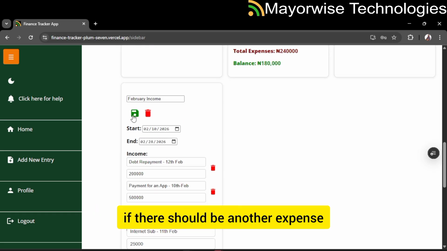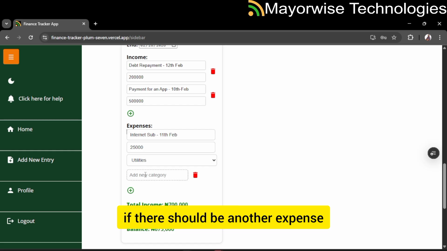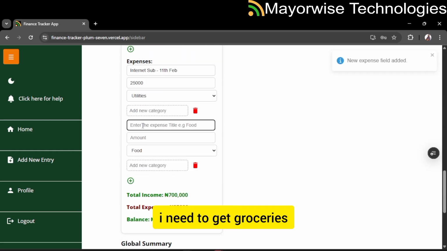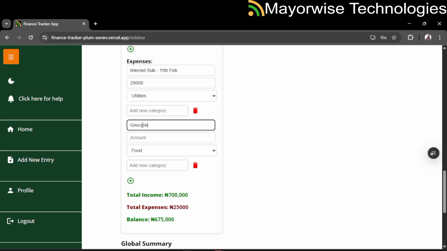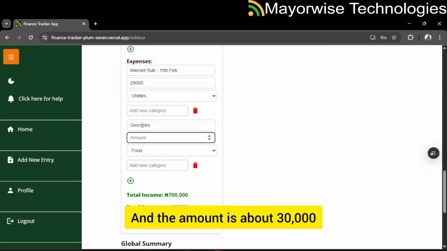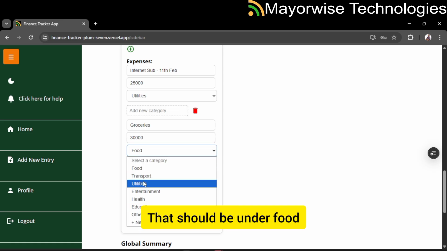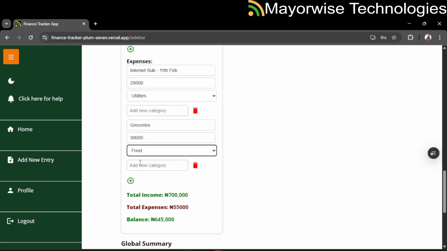Now, if there should be another expense, let's say I need to get groceries and the amount is about 30,000. So what category should that be under? Food, okay, and it gets saved.